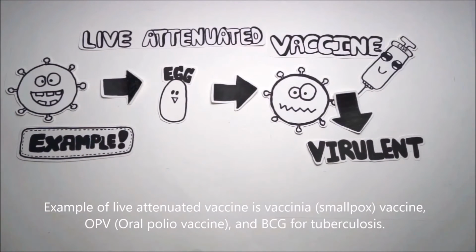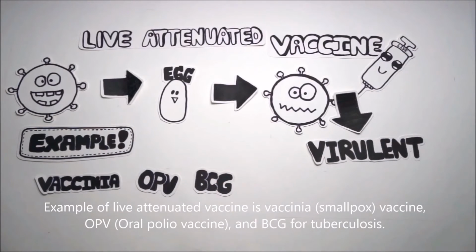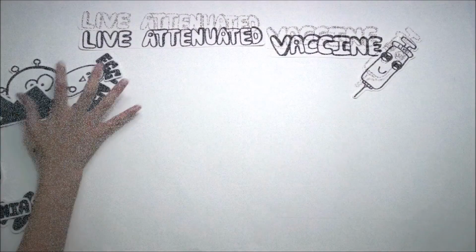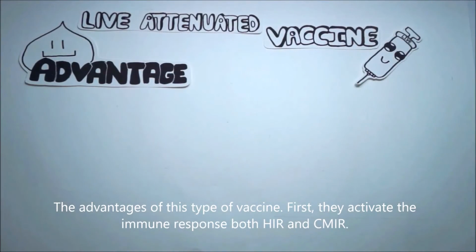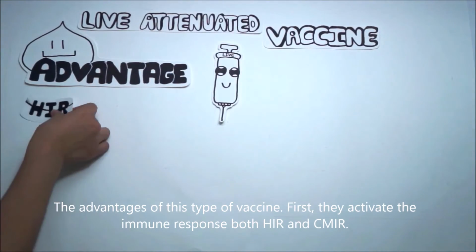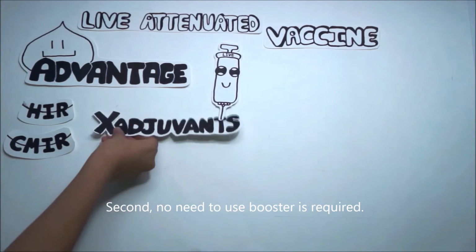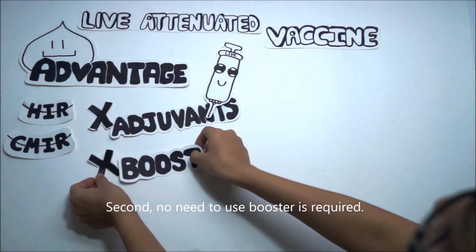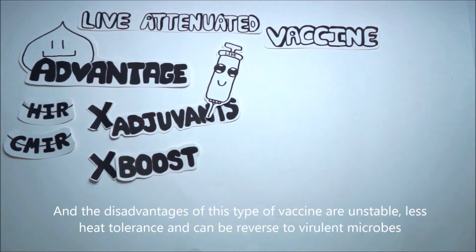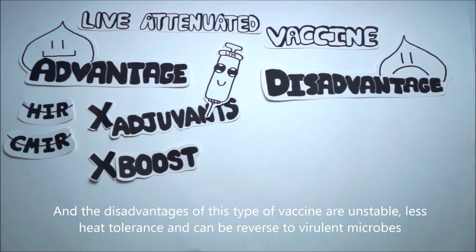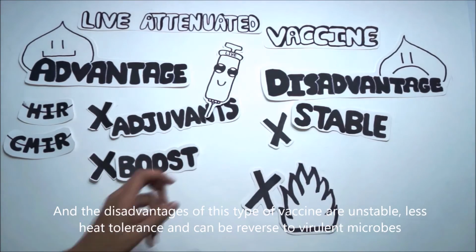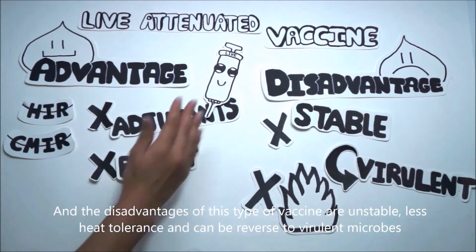Examples of live attenuated vaccine are the vaccinia vaccine, OPV, and BCG for tuberculosis. The advantages of this type of vaccine: first, they activate the immune response, both HIR and CMIR. Second, no need to use adjuvants, and third, no booster is required. And the disadvantages of this type of vaccine are that they are unstable, have less heat tolerance, and can revert to virulent microbes.